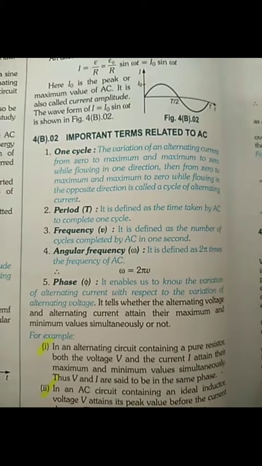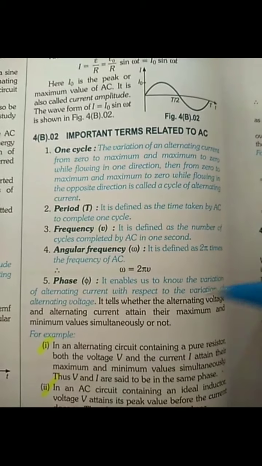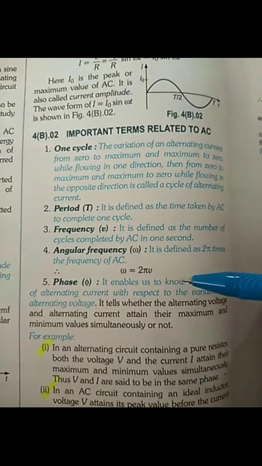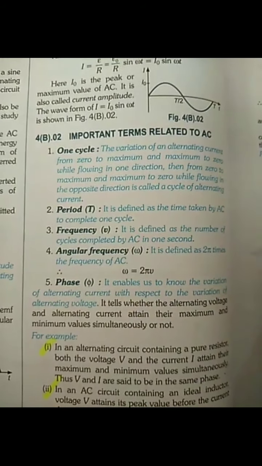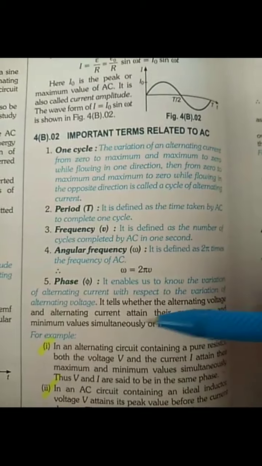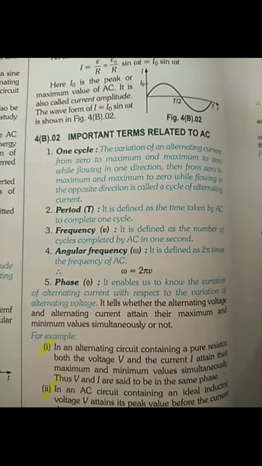Phase. It enables us to know the variation of alternating current with respect to the variation of alternating voltage. It means that it tells whether the alternating voltage and alternating current attain their maximum and minimum value simultaneously or not.